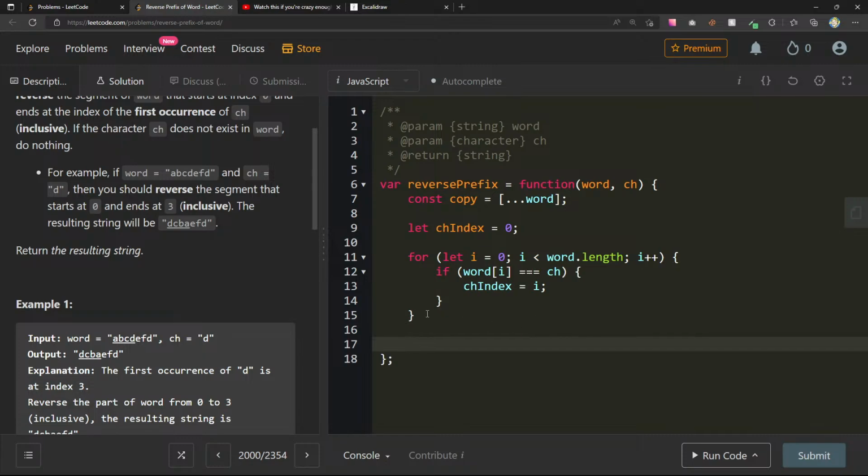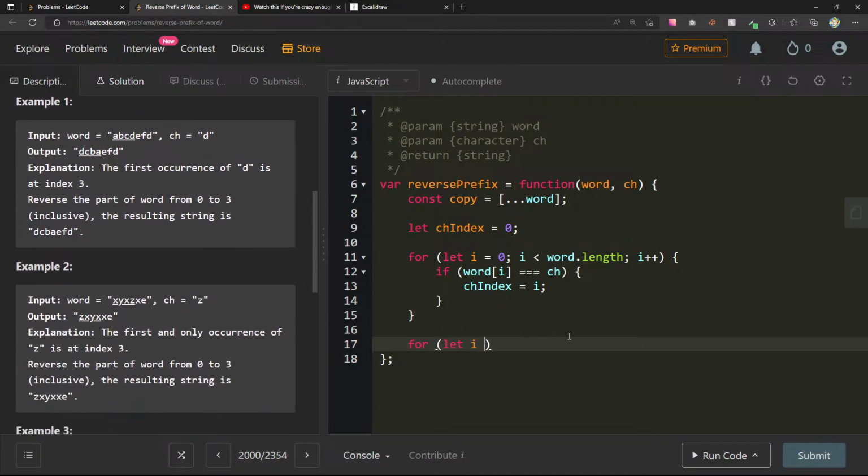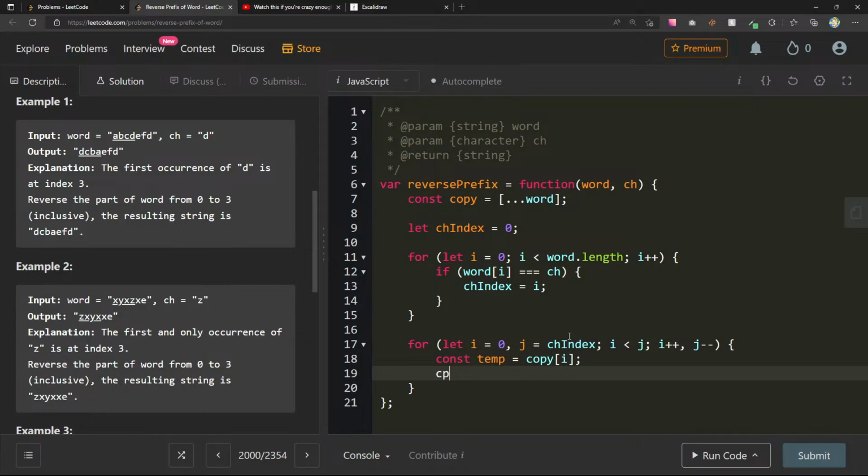And then really we just need to reverse them now, right? So in the easiest way, we can also just do for let i is less than word.length. If it equals, that's fine. I guess if we never find it, it'll just be 0, and then we won't reverse anything. So i is equal to 0, j is equal to ch index, i less than j, i plus plus, j minus minus, const temp equals, let's see, copy of i, whoa, messed that up.